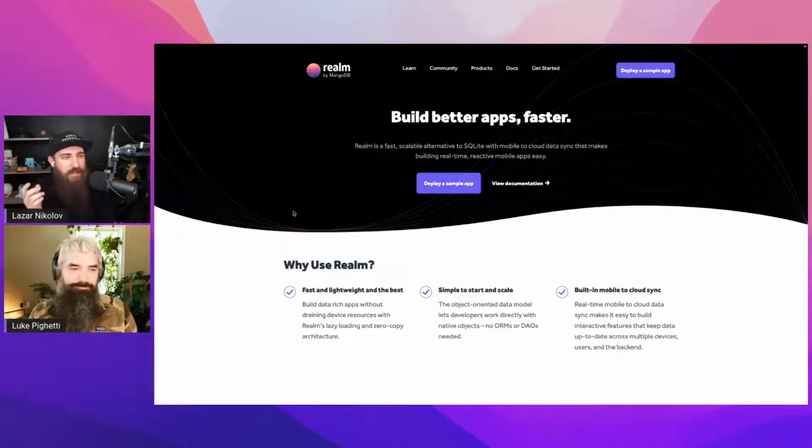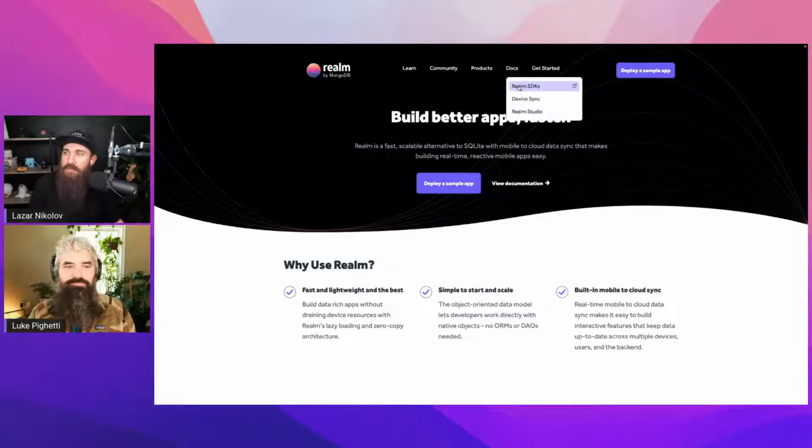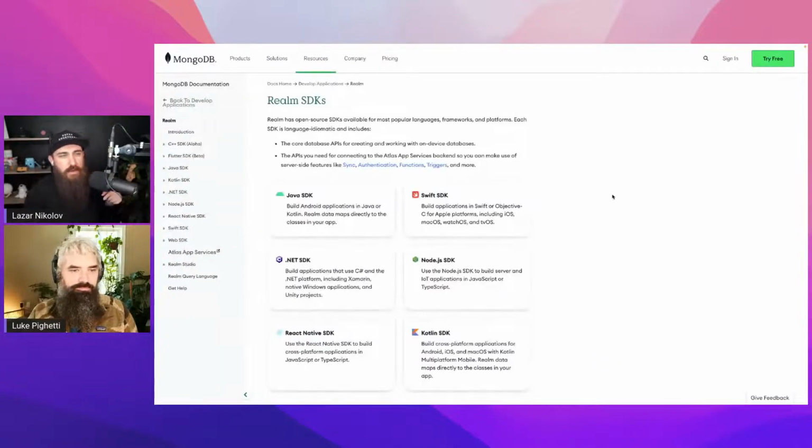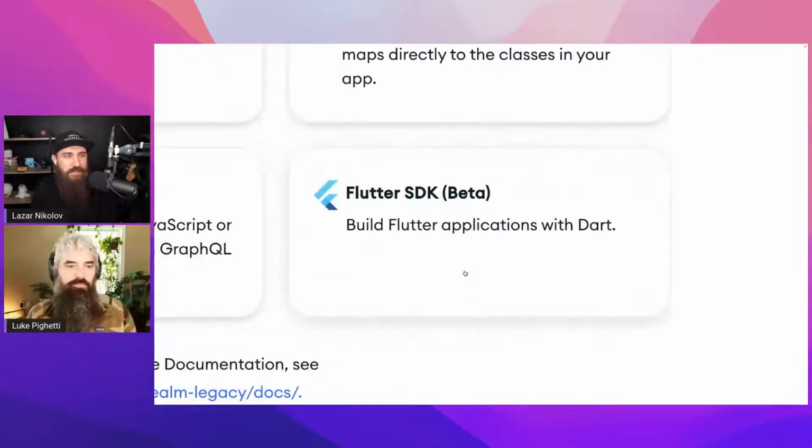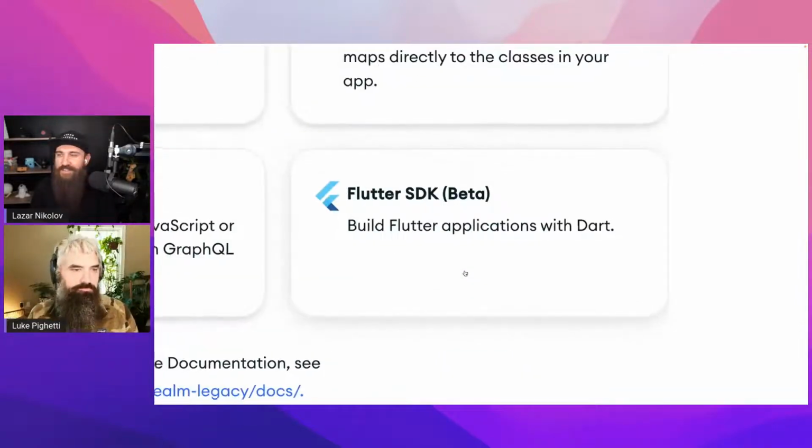The cool thing about Realm is that it supports a lot of SDKs. So if you're building a huge app with multiple SDKs, or if you're a well-rounded mobile developer that has a lot of projects in different frameworks, you should check out Realm. I used it in my SwiftUI project last month. It was cool working with Realm. I didn't touch any SQL thingies. It has a great driver. So let's check it out. But yeah, the Flutter SDK is in beta, so this is gonna be fun.